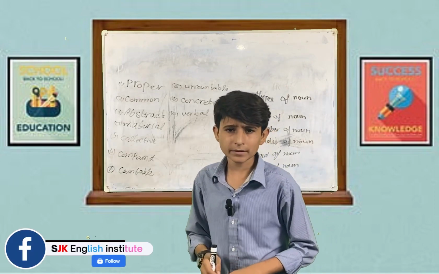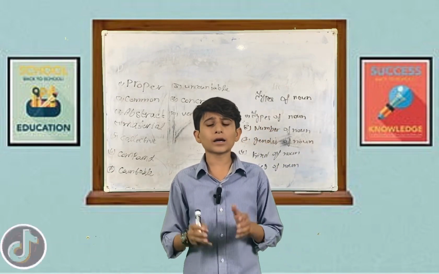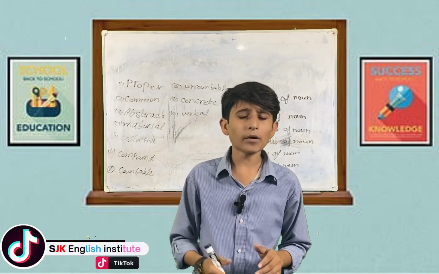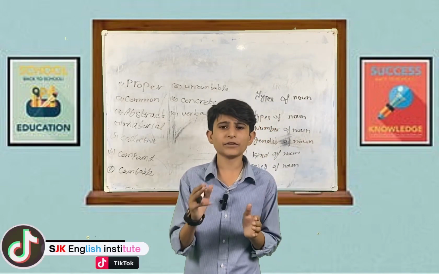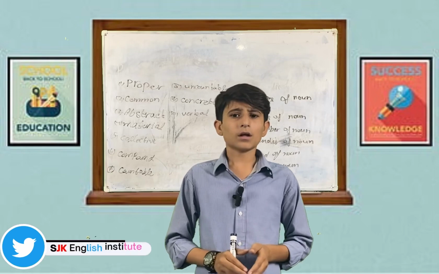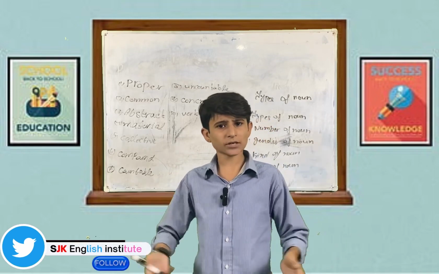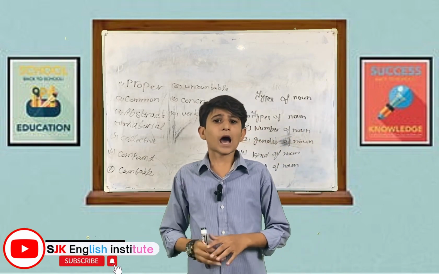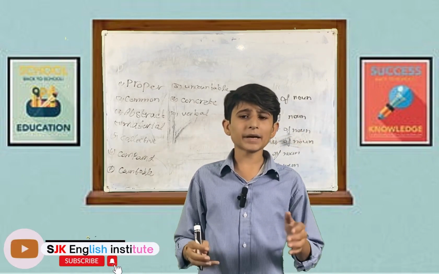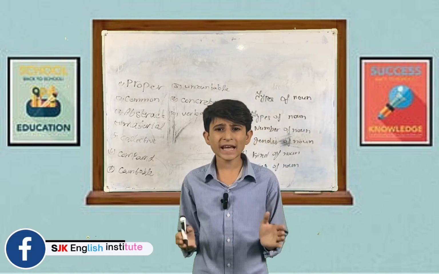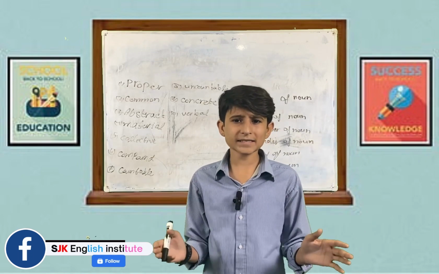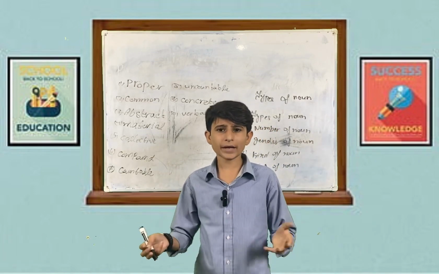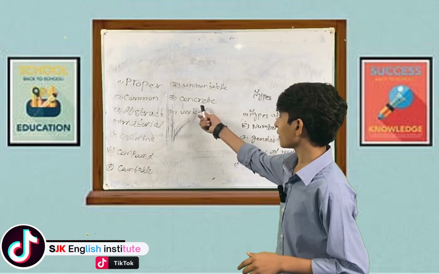Countable nouns are those nouns which can be counted and have individual units, for example, chairs, tables, etc. After this, uncountable. Uncountable nouns are those nouns which cannot be counted and don't have individual units, for example, rice, rain, etc. After this, we have concrete noun.